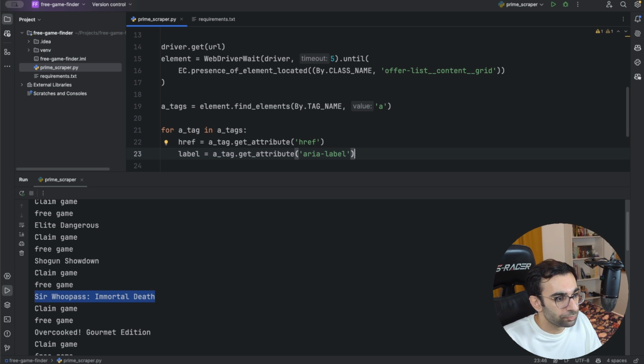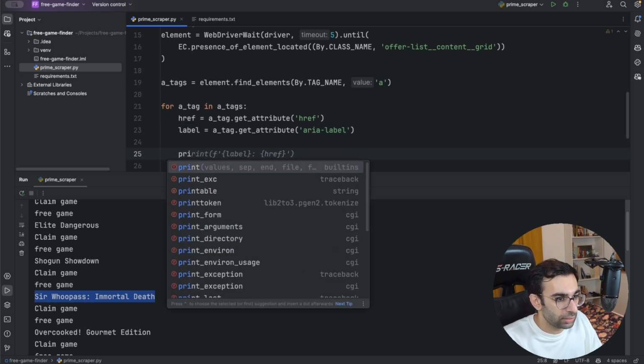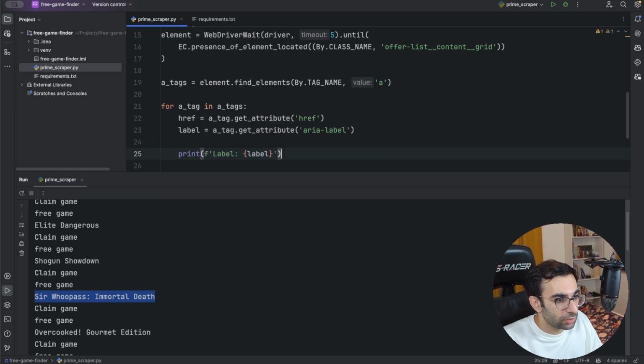And in the end, we just print it out and we would say this label goes to this link. This is good enough.